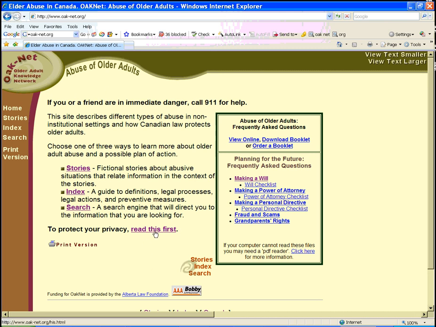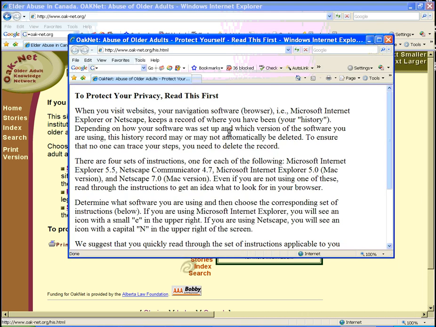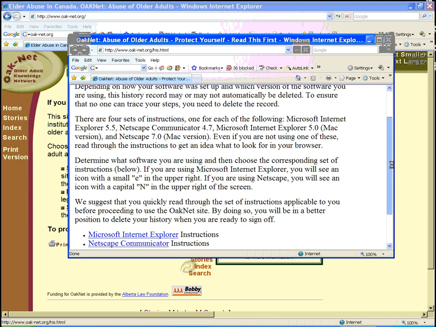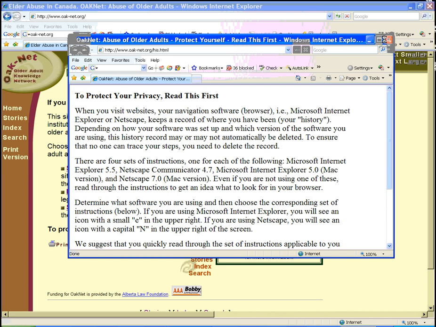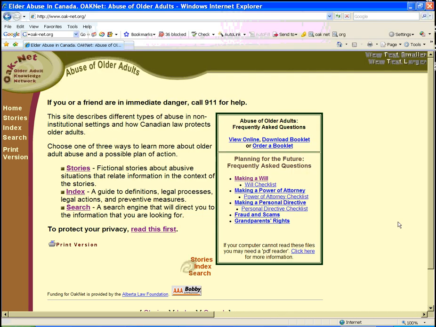First of all, I just want to point out that when you access this site, you might be interested first in reading about how to protect your privacy. Right here at the bottom of the page, you can click on Read This First. Again, it opens up into a new window, and this gives you a little bit of information about how to erase your history so that no one is able to trace back your steps and see where you've been on the internet. If you'd like to have your privacy protected, just read this document first, and it describes how you can do that. Just click the X and return back.